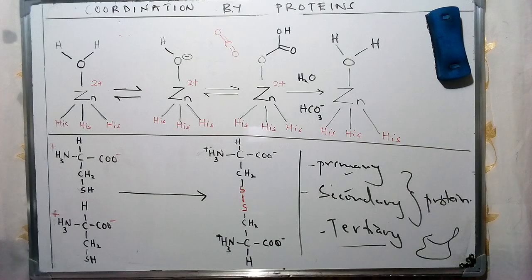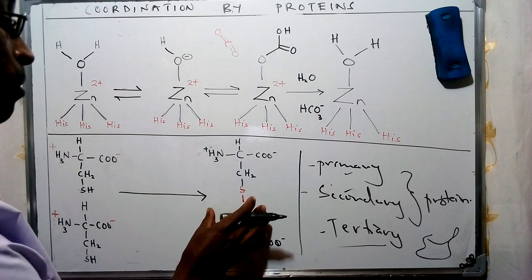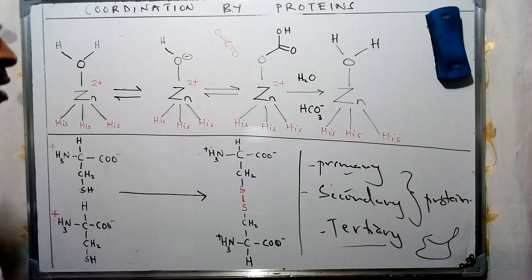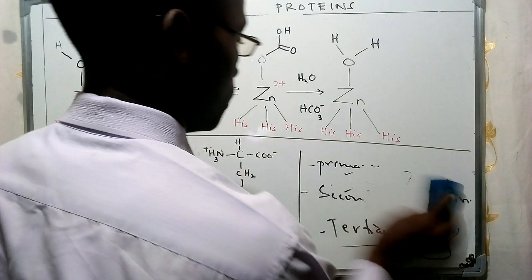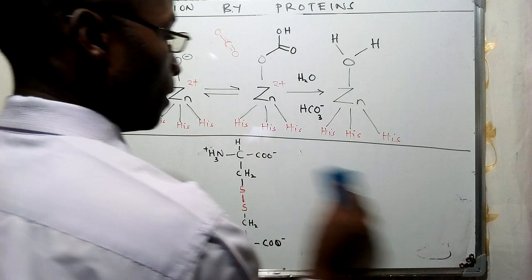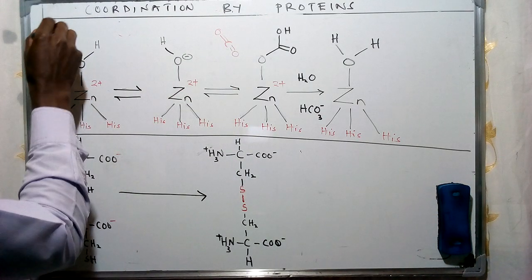Now, we can give examples of these types of proteins, which are perhaps given in terms of enzymes. And I said that there are specific coordination centers which are used, especially in the formation of these peptide chains, which form this set of proteins. Now, I've given two examples for this illustration.